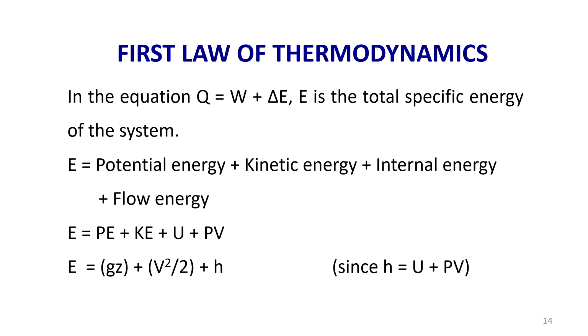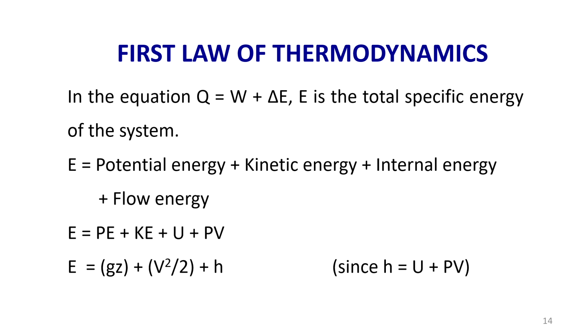So, in the equation Q equal to W plus delta E, E is the total specific energy. Sometimes this E is replaced by the letter U. When we say E, it is called the total specific energy of the system, but in most cases the potential energy and kinetic energy are negligible. So, E becomes U. U is the internal energy. That is why I refer to it as internal energy and not energy. E is a summation of potential energy plus kinetic energy plus internal energy plus flow energy. If potential energy and kinetic energy are negligible, then it becomes E equal to U plus PV.